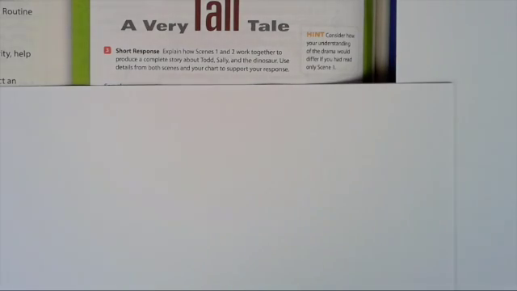So on page 286, explain how scenes 1 and 2 work together to produce a complete story about Todd, Sally, and the dinosaur. Use details from both scenes and your chart to support your response. So in scene 1, Sally's upset. She's frustrated with Todd for making up stories, but Todd's like, no, I really see a dinosaur.